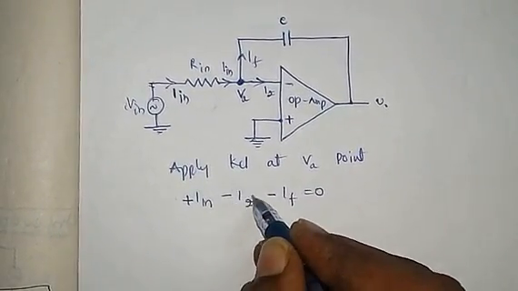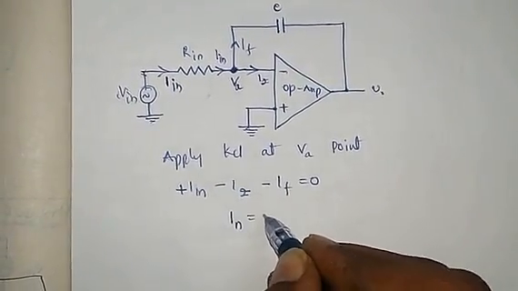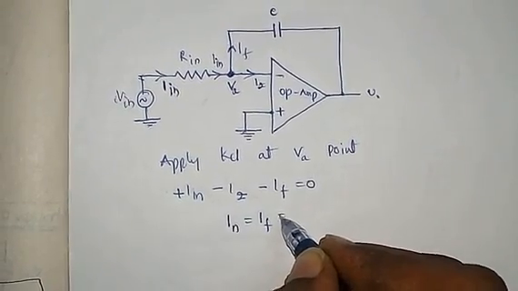According to virtual ground, Iz is equal to 0. Therefore In is equal to If.